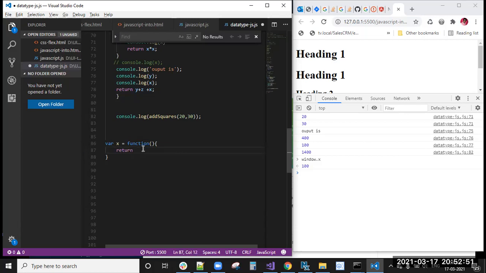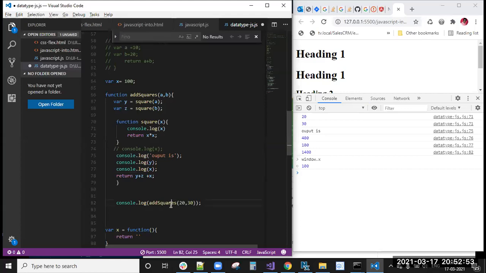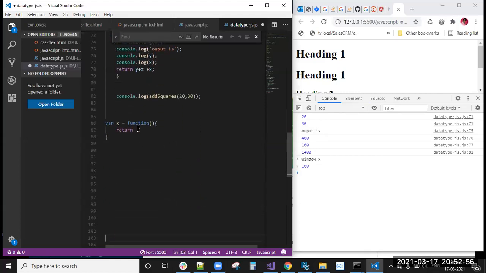Okay, this is just the general function declaration, the variable expression function declaration, and this is the anonymous function. The anonymous function declaration is stored in the variable, that is the variable expression declaration. Now, how we can write this in arrow functions, we'll see now.